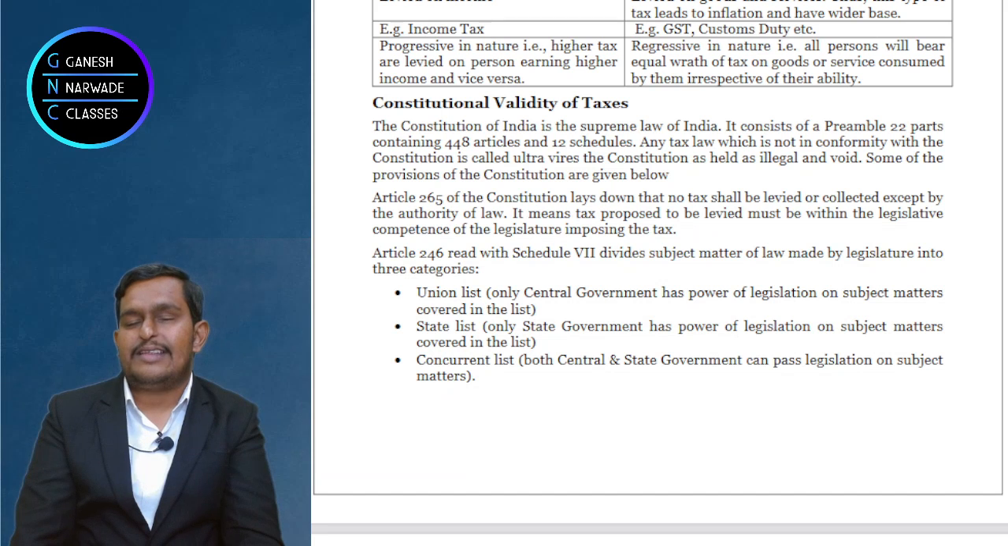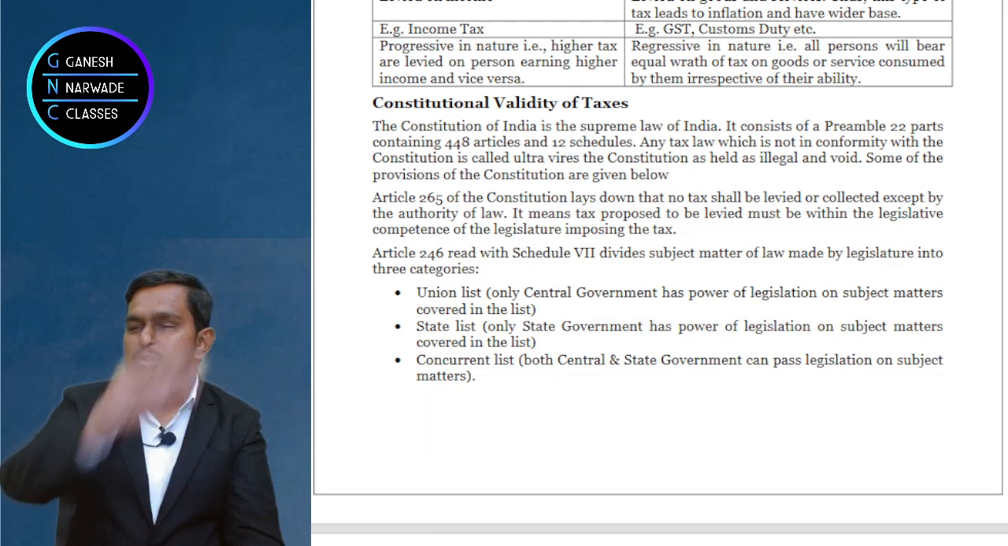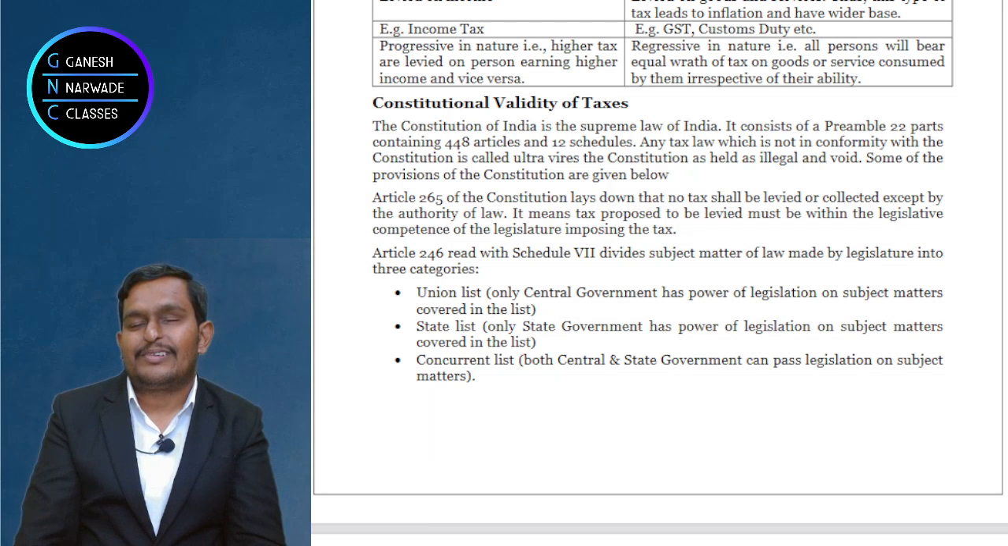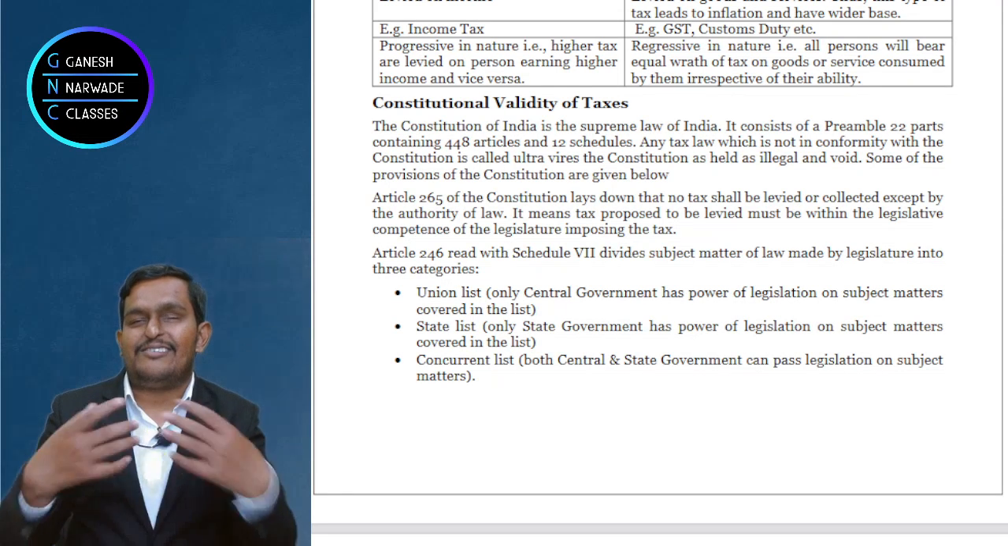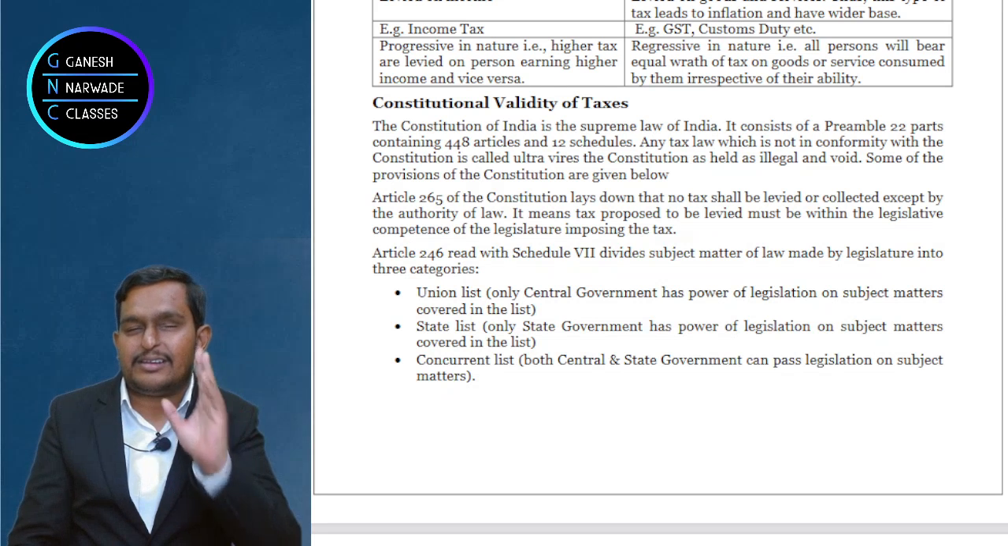Okay, so if you want to bring any tax law, it should be as per the constitution. That's what Article 265 says. If it is against the constitution, not in line with the constitution, it becomes void. Now you may say, how can it become void? People can go to the Supreme Court, challenge the tax law, and the Supreme Court will strike it down. That's how it happens. Okay, very good. Many times we get a doubt: the government only brings the tax law, so how can it become void? Because the Supreme Court is there, it is independent.